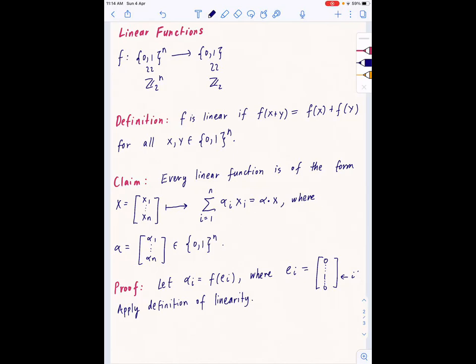Okay, so define alpha_i equal to f of e_i, and if you have some other linear combination of the e_i, some general element of Z2^n, then you can just expand it out and you will exactly get the summation of alpha_i times the ith coefficient of the vector. Okay, so that's clear.